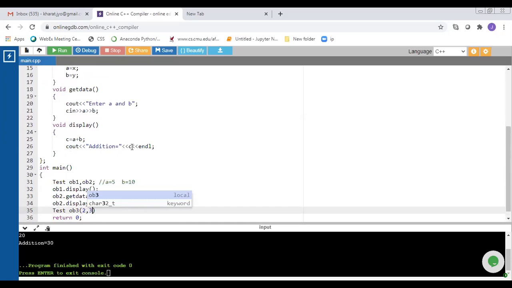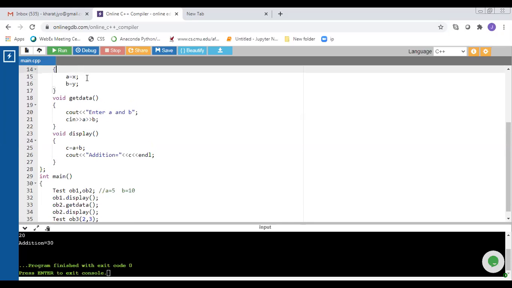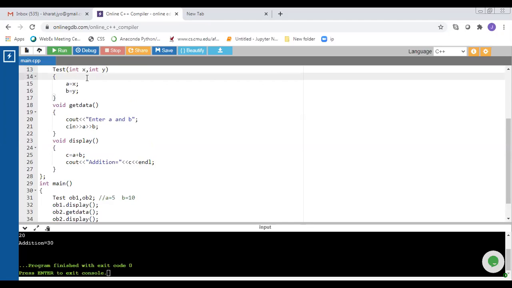Here, instead of directly passing values, we can enter values in two variables and pass those variables while creating this object OB3. It means when we create this object OB3, it calls this parameterized constructor. We pass values 2, 3. Value 2 is assigned to variable x, value 3 is assigned to variable y. Then inside this constructor, we assign the value of x to variable a and the value of y to variable b.